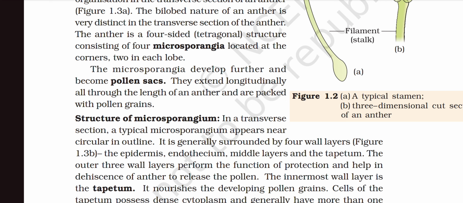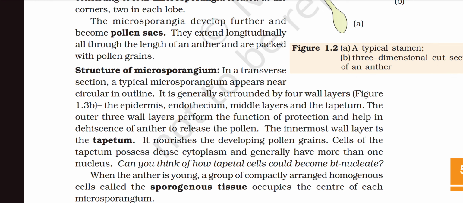Structure of microsporangium. In the transverse section, a typical microsporangium appears near circular in outline. It is generally surrounded by four wall layers: the epidermis, the endothecium, middle layers, and the tapetum. The outer three wall layers perform the function of protection and help in the dehiscence of the anther to release the pollen.